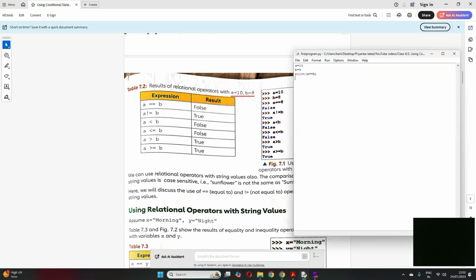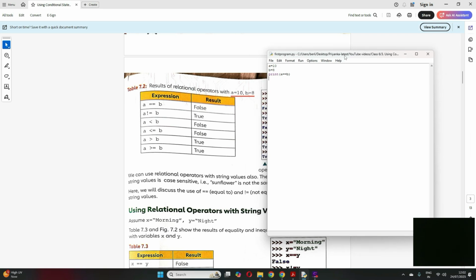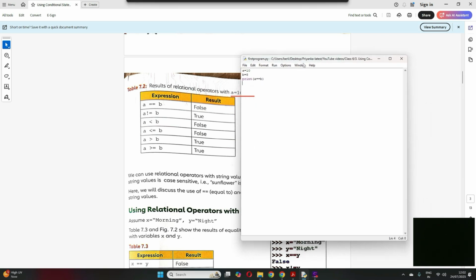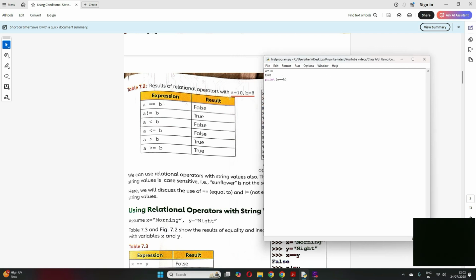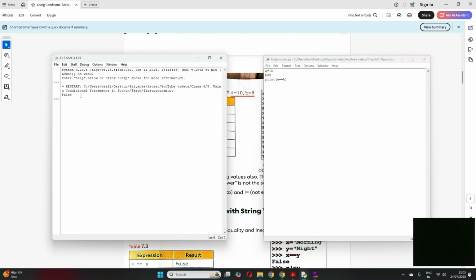So let's try to write the same here. See, I have this Python program open. So I have written A is equal to 10, B is equal to 8. We define the same values that are there in your book. Now I am saying print A is equal to B. So what will it print? It will print either true or false based on this condition. Here A is not equal to B, correct? So let me just run and see what it prints. See, it printed false, correct?